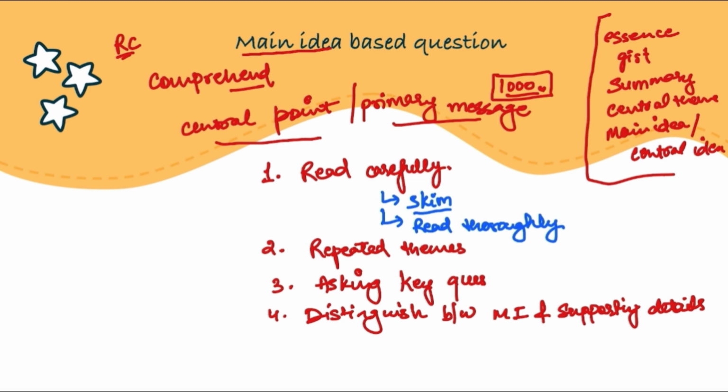Hence, a lot of times we feel that dates and names written somewhere in the passage might be extremely important, might be the things we're looking for. But in the case of main idea, that is not the case. We are looking for the general theme, not the specific details. So we must be able to focus on general themes and not the specifics. I hope this much was clear to you. This is all the concept, all the theory that we need to remember for main idea. The rest will be done through practice, and it will get better through practice as well.